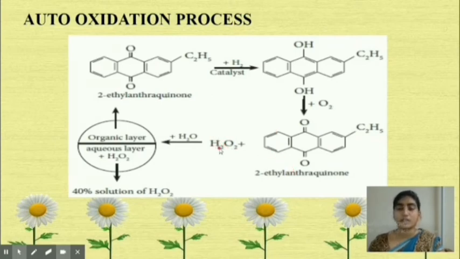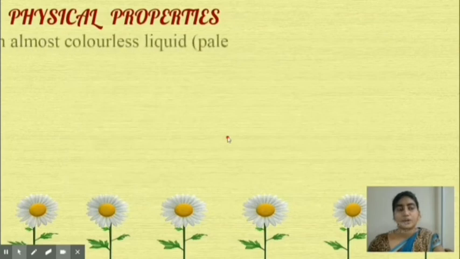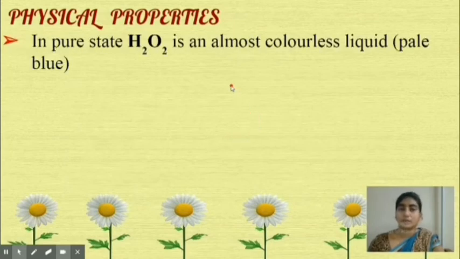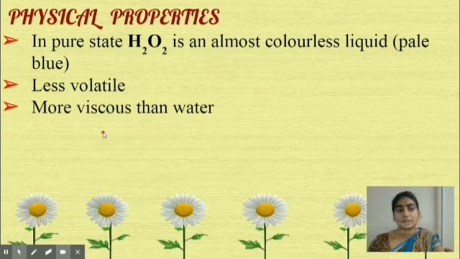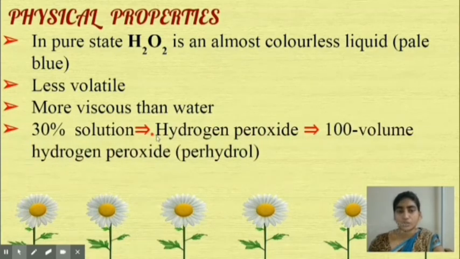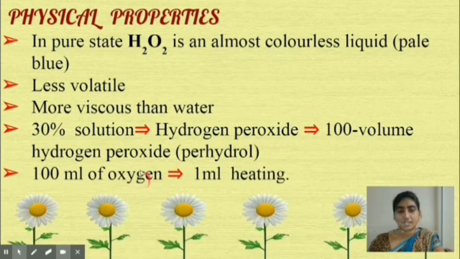Next we move on to the physical properties of hydrogen peroxide. Pure H2O2 is a thick syrupy liquid with a pale blue color, which is almost colorless. It is less volatile, more viscous and denser than water. So a 30% solution of H2O2 is marketed as 100 volume hydrogen peroxide, that is perhydrol. And 100 ml of oxygen is liberated by 1 ml of this solution on heating.